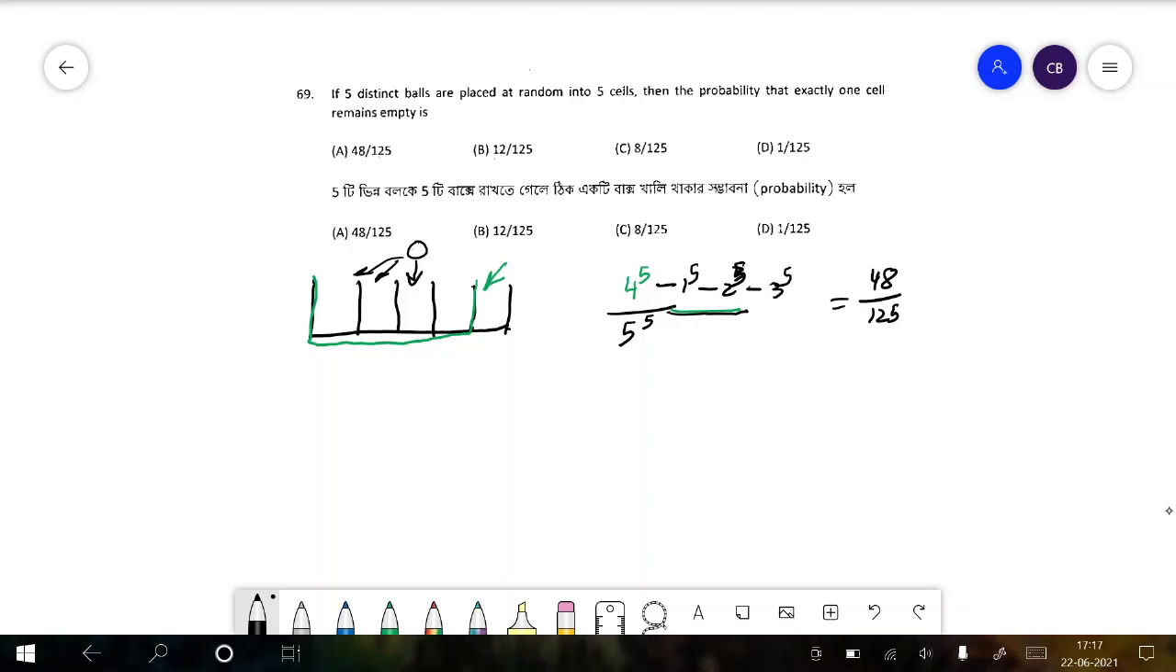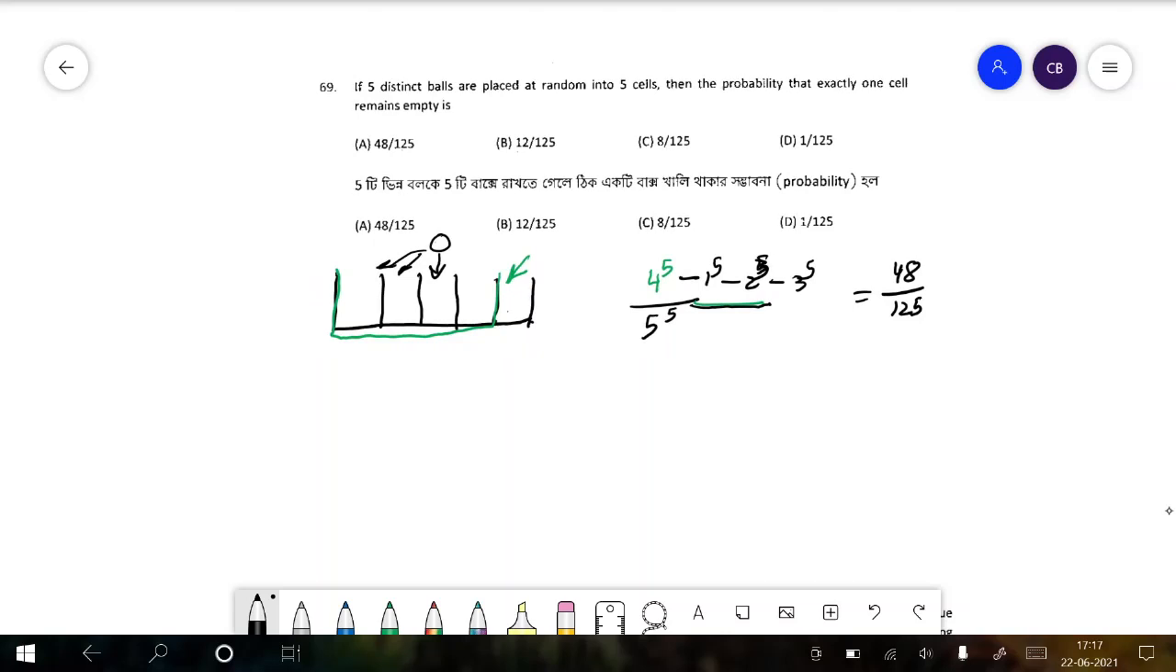Another factor will be there, that is for 4C5, which container will be empty. So that will be into 5C1, this will be into 5C4, this will be into 5C2, this will be into 5C3. So basically that's the case.